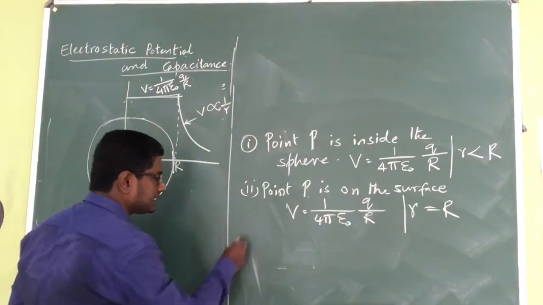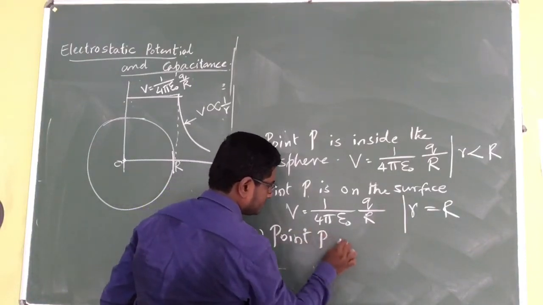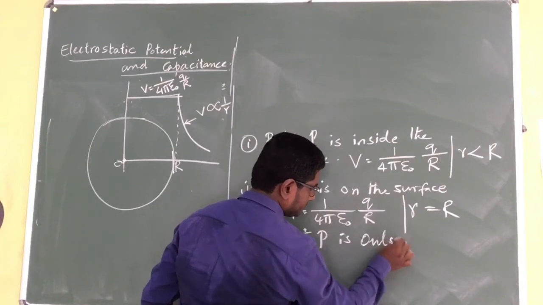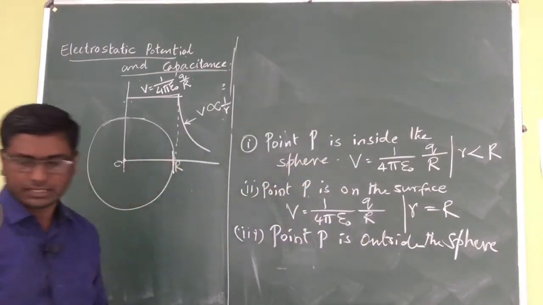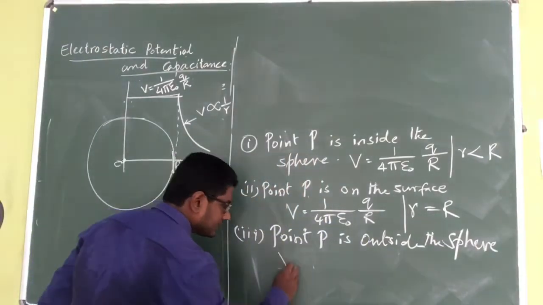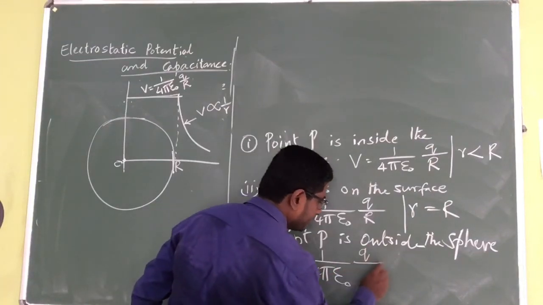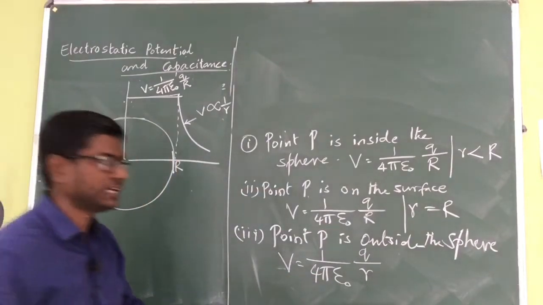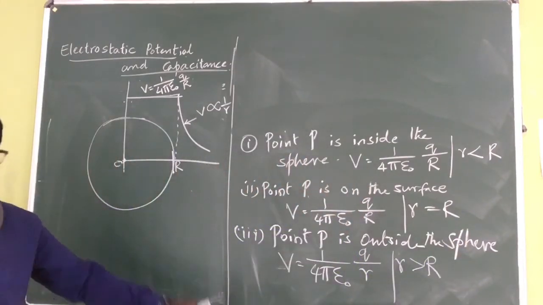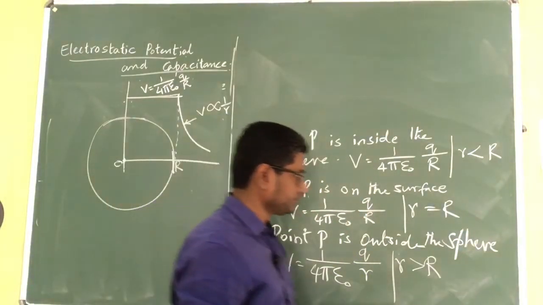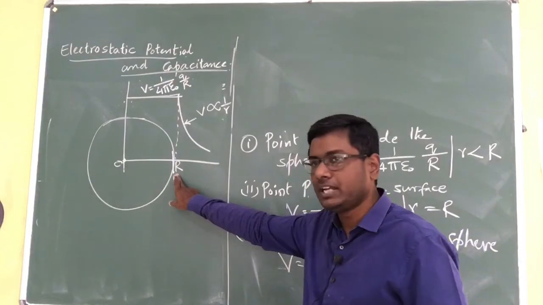The third case is that the point goes outside. Point P is outside the sphere. In that case, V is equal to 1 divided by 4 pi epsilon naught Q divided by small letter r, not the capital letter R. Here small r is greater than capital R. Now just observe, in the first case R is going to remain fixed.